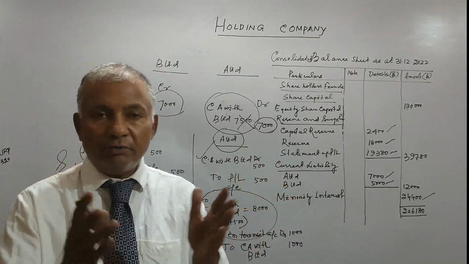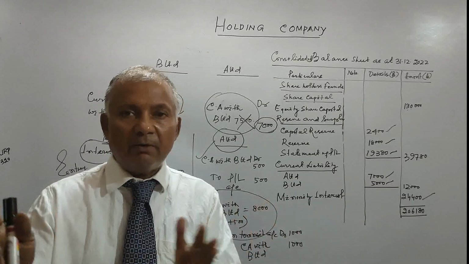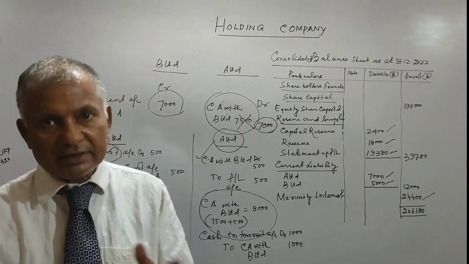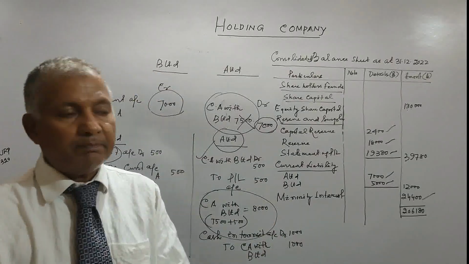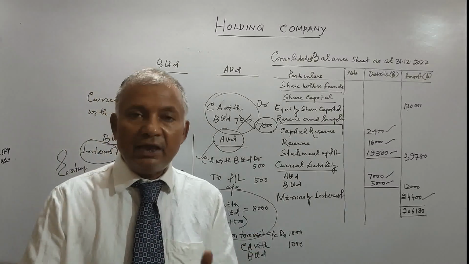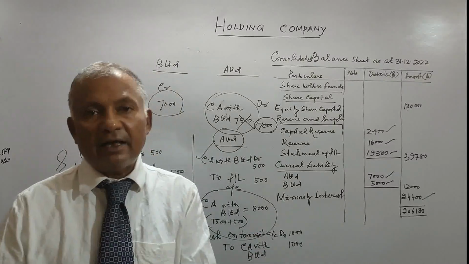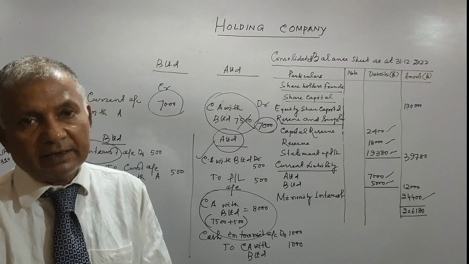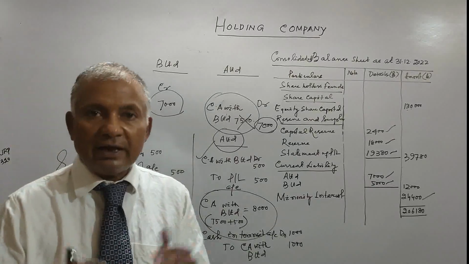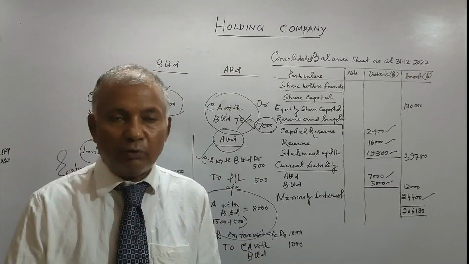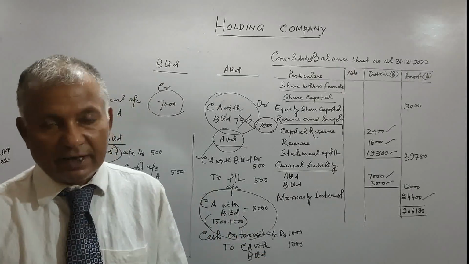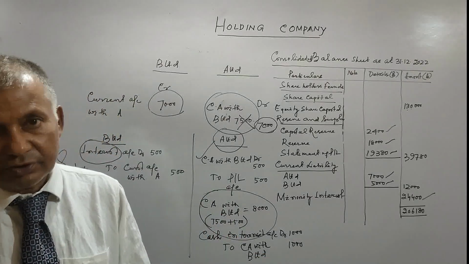And the note you can write as per Companies Act 2013 Schedule 3: the proposed dividend, if it is not sanctioned or approved by the AGM, is not a liability, therefore it is not to be treated in the accounts.